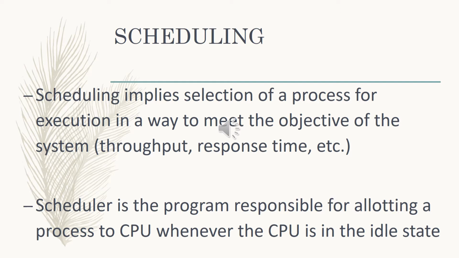So scheduling means a proper selection of the process for execution by the CPU, and that particular selection of the process is done with the help of the scheduler of the operating system. Scheduling is the process of selecting a particular process for execution to meet the objective of a particular embedded system or any such type of system. The objective can be response time, throughput, etc. In other words, the scheduler is the program responsible for allotting a process to the CPU whenever the CPU is in the idle state.